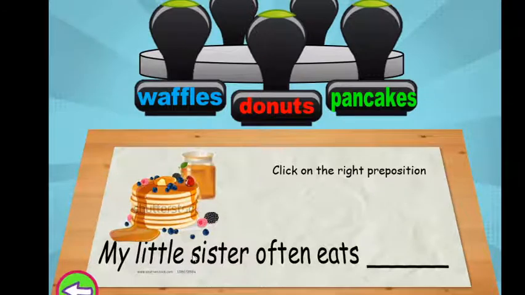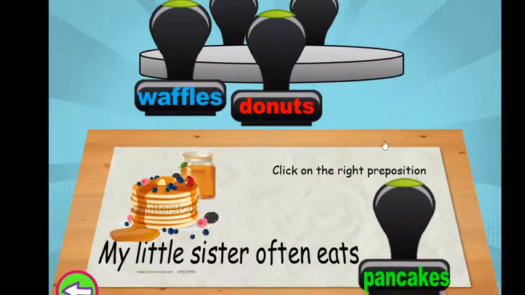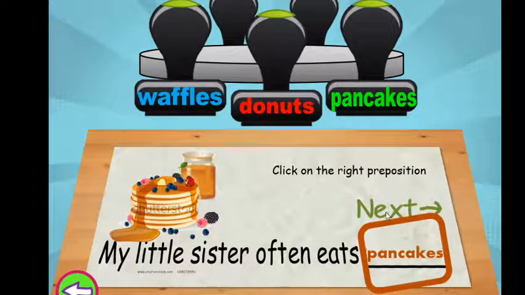Usually, not always. My little sister often eats, how do you call this? They look delicious, right? Because it has all the berries and everything. So my little sister often eats pancakes. I heard you said pancakes. Good.